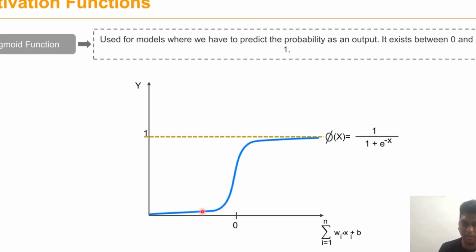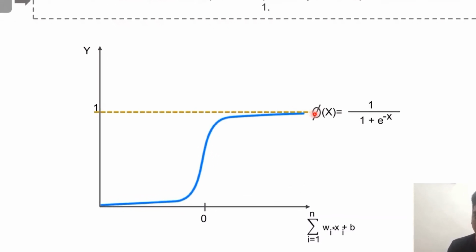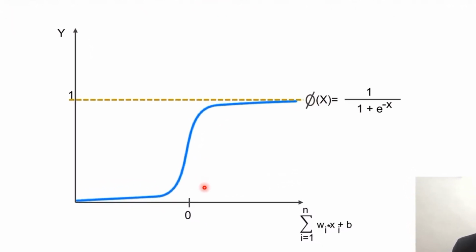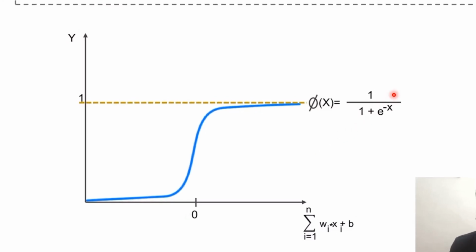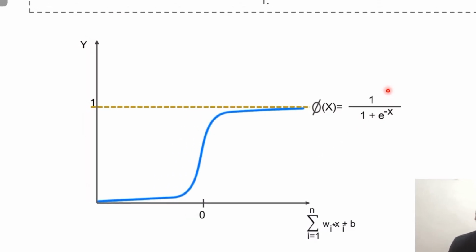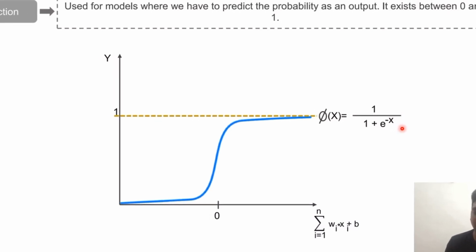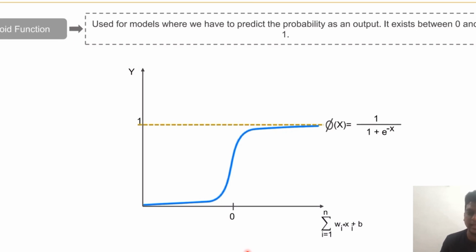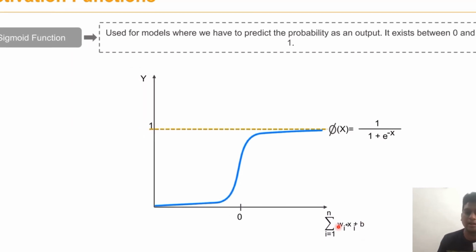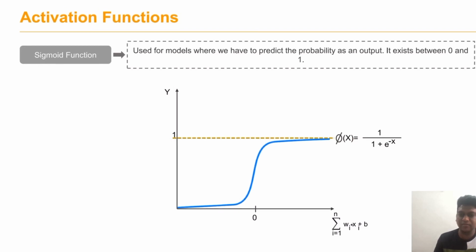The first one is the sigmoid function. Here in this graph we predict the probability as an output value, so it exists between 0 and 1. We can calculate this function with the formula 1 divided by 1 plus e to the power of minus x, where x represents the input value. This is how we calculate the sigmoid function. Here the x-axis is the transfer function value, and the y-axis represents the activation function.